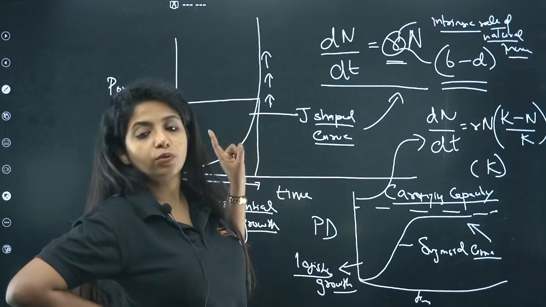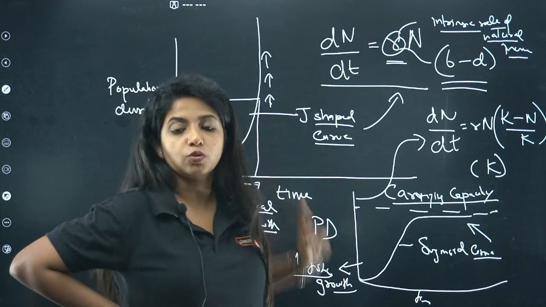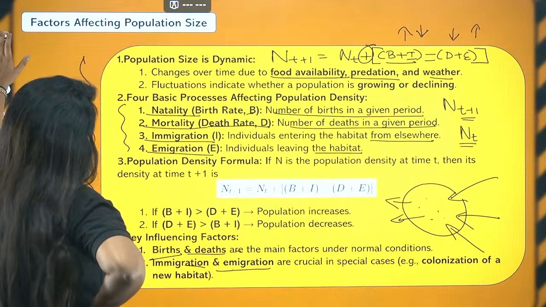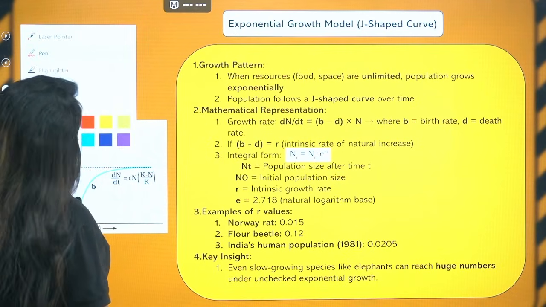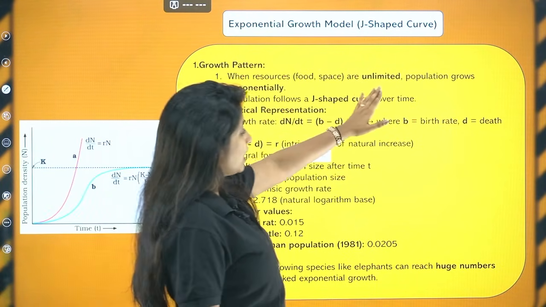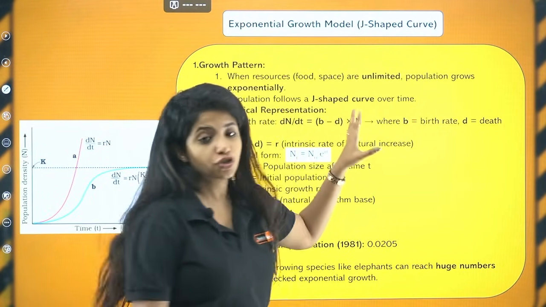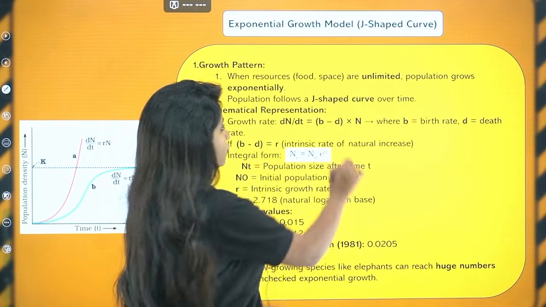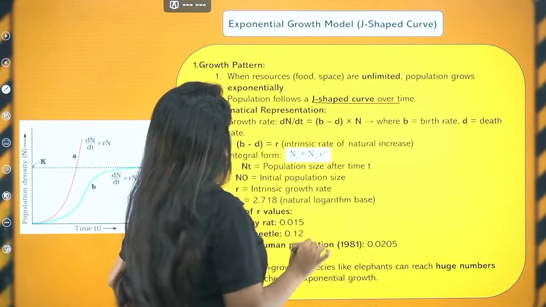In that case, it is going to show exponential growth and the formula is going to be like that. Good? Okay. Now, let's read it out. Growth pattern: when resources, food and space are unlimited, population grows exponentially. Population follows a J-shaped curve over time.